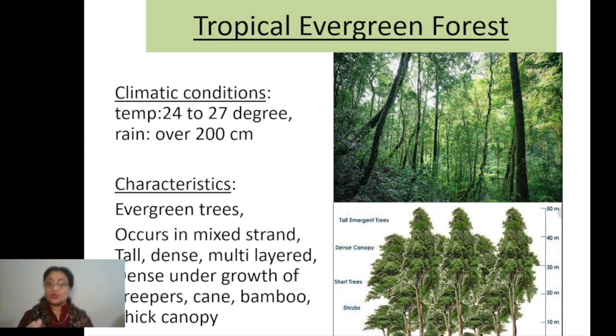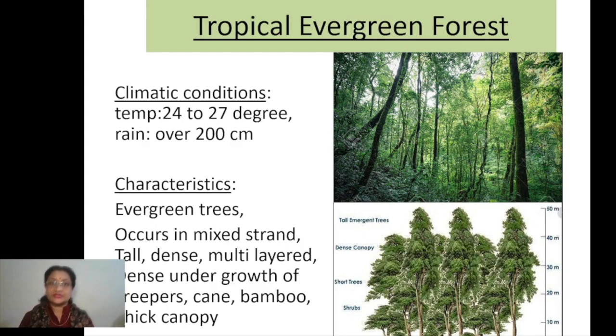Now, what are the characteristics of this type of forest? Number one is that these are all called evergreen trees. Evergreen means, by the name only, you can get a very clear idea that these trees remain green all the time. But you should keep in mind that these also shed their leaves.